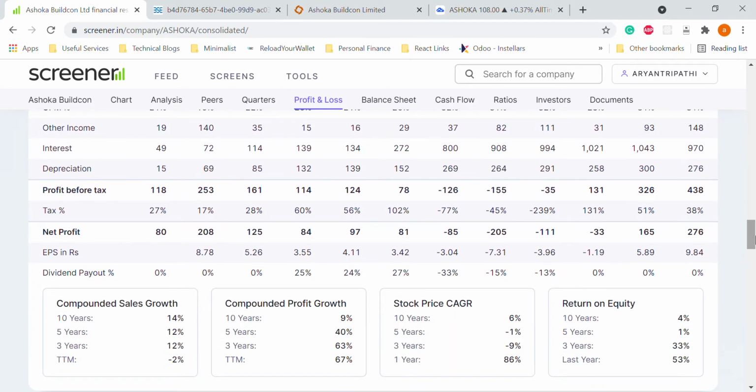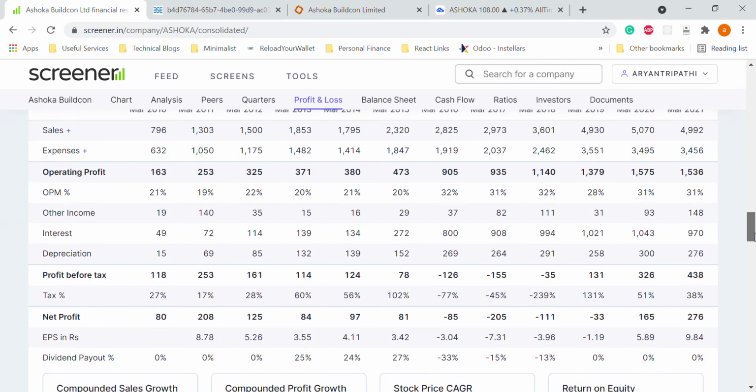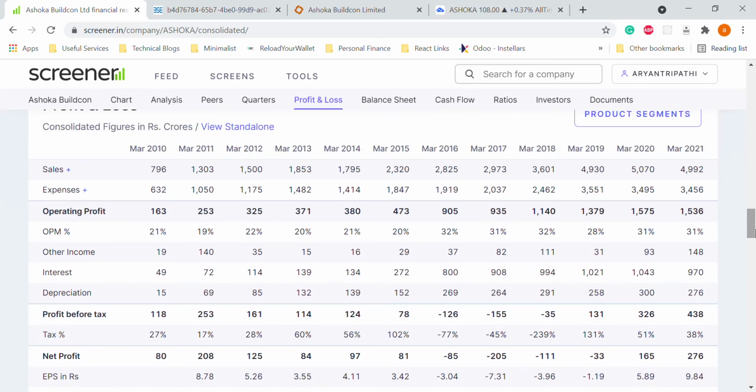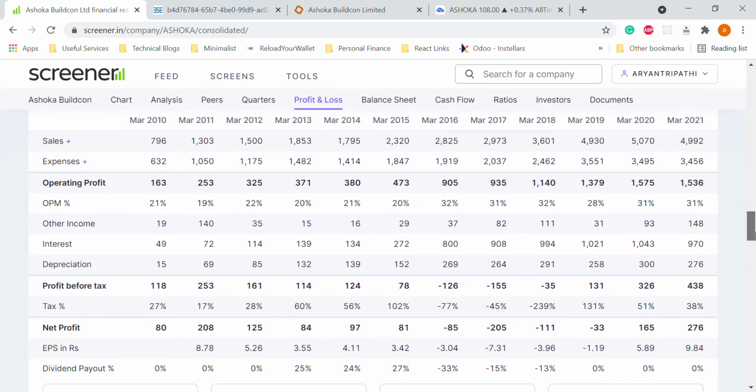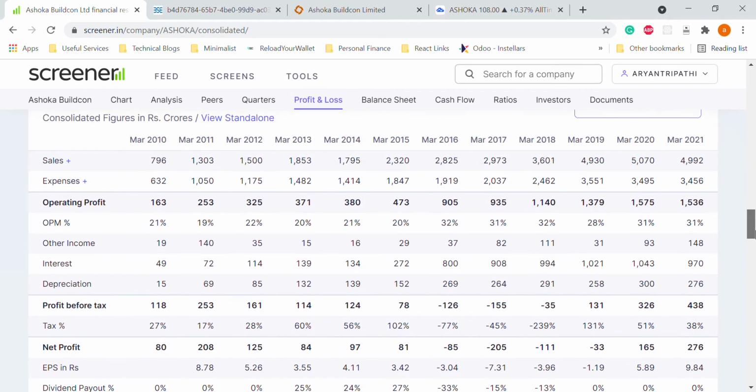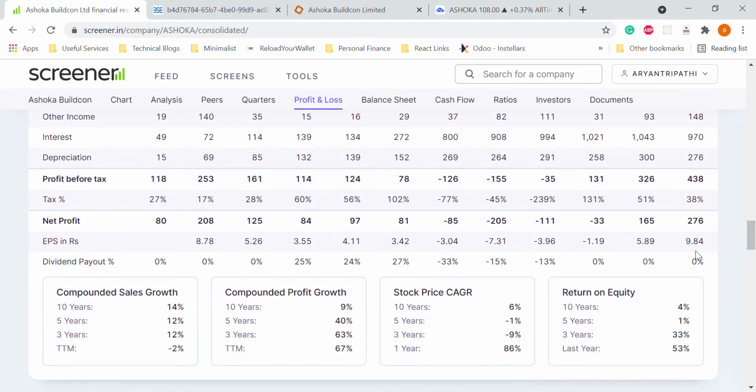Similarly, in terms of profit, they have registered the highest ever net profit for this company, and that's a very good sign that even in the pandemic situation where the entire country is struggling with the economy, this particular company has shown good growth. If not growth, they maintained sustainability, they have registered the highest ever profit. So that's a very good point to note.